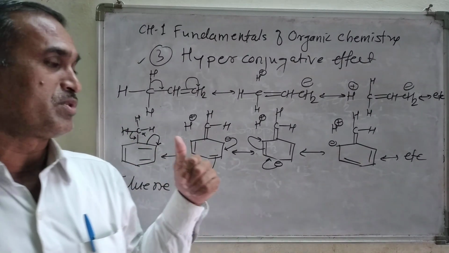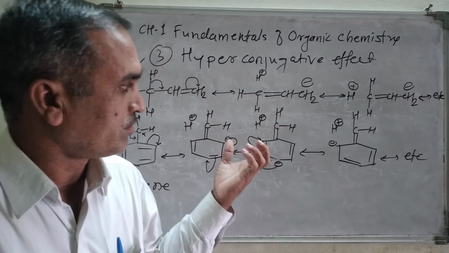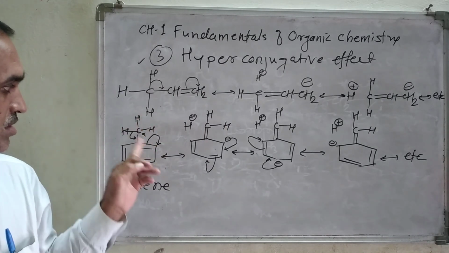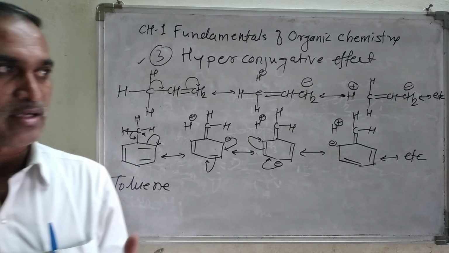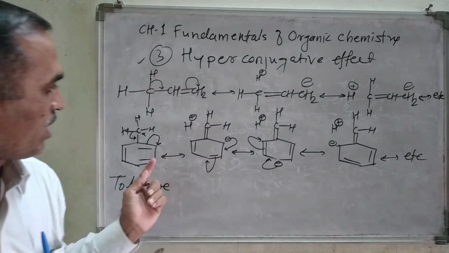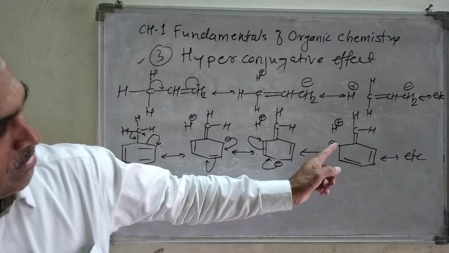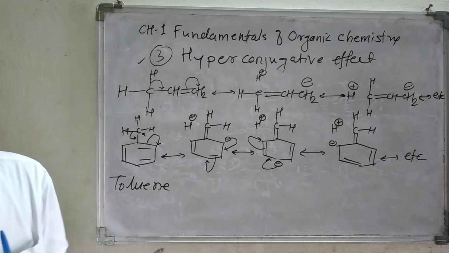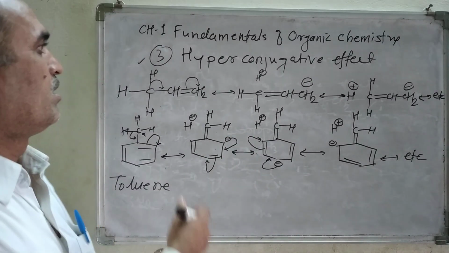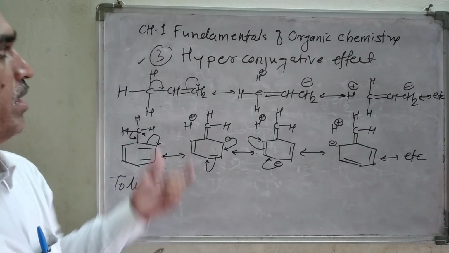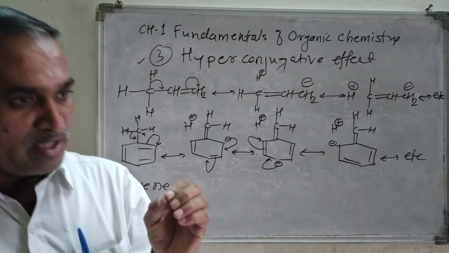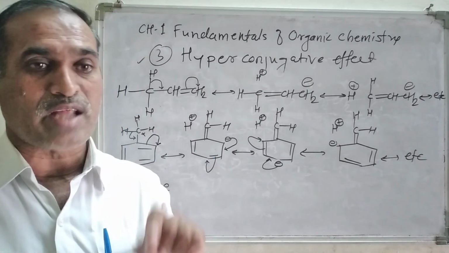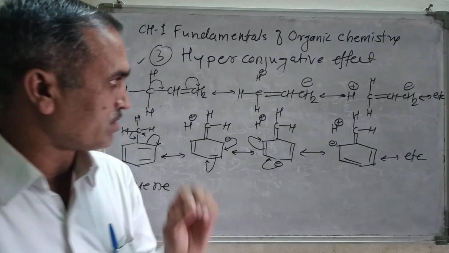Nine hyperconjugative structures you can draw for toluene, because there are three alpha hydrogen atoms. For one alpha hydrogen atom, look, 1, 2, 3, 4, then 5 structures, 5 into 5, so 15 structures you may get for toluene, that is, hyperconjugative structures. Now as the number of hyperconjugative structures goes on increasing, the stability of that molecule goes on increasing, right?